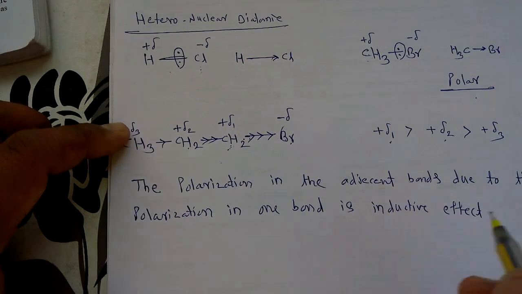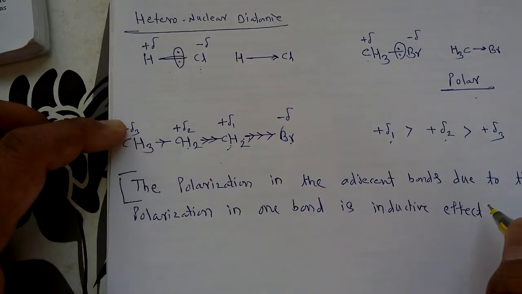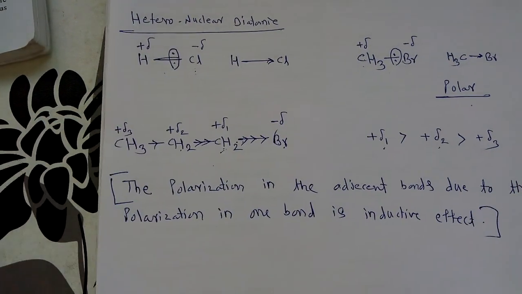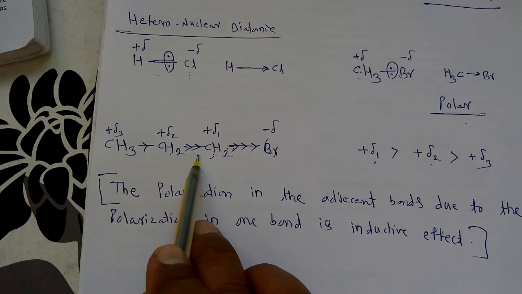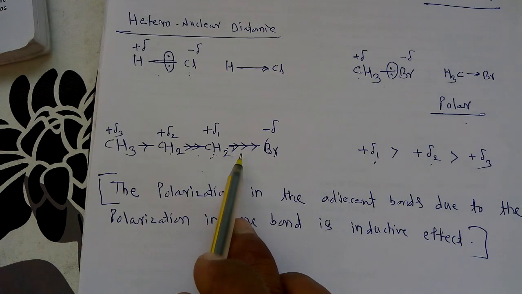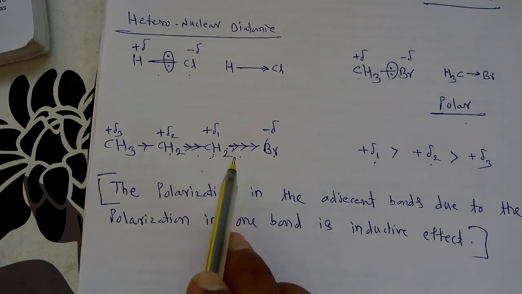So it is a very simple definition for this inductive effect, that is, the polarization in the adjacent bonds due to polarization in one bond. That effect is called the inductive effect.